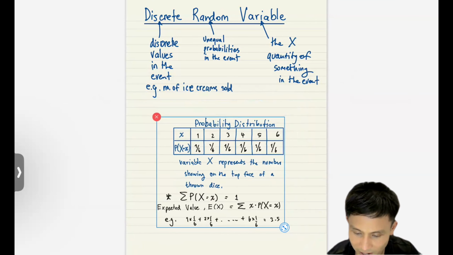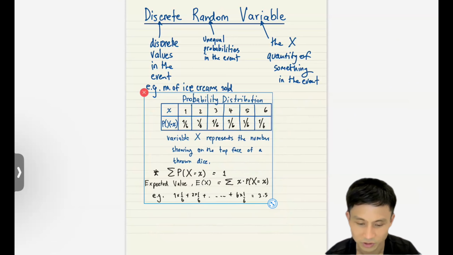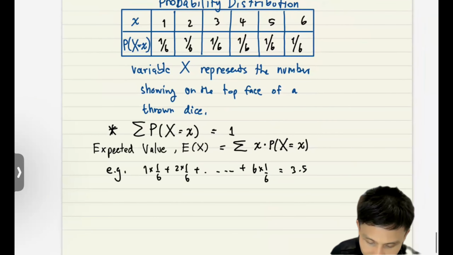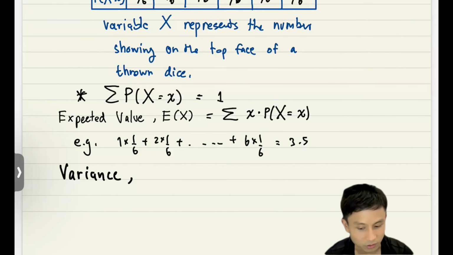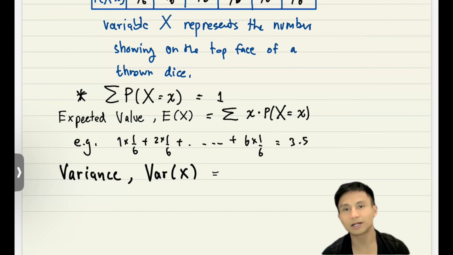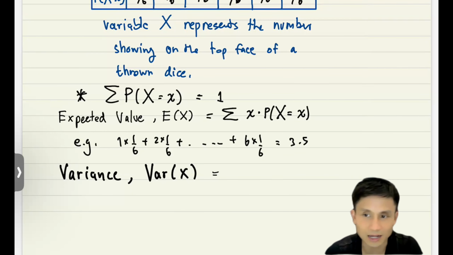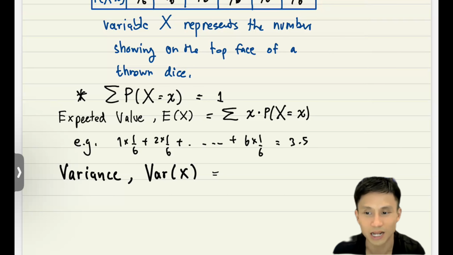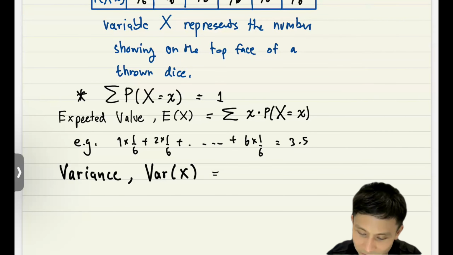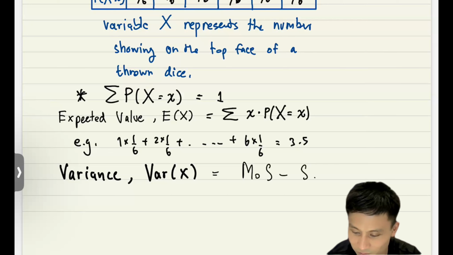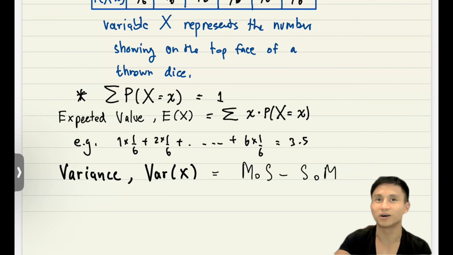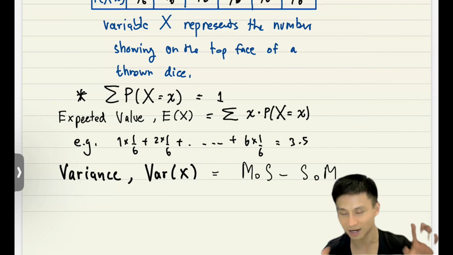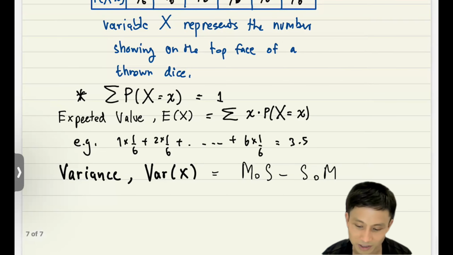There is one more concept, which is variance. You can also calculate variance from the probability distribution. We use the notation Var(X), but it is the same concept again. What is variance again? In common language, variance, if you remember, is the mean of square minus the square of mean. It's the measure of average spread of the data. That's right. So it's the mean of square minus the square of mean.